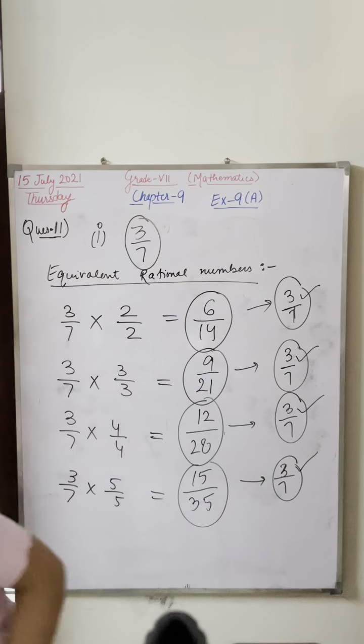Right. So in the same way you have to find the answers in all the other 4 parts. Multiply with 2 by 2, 3 by 3, 4 by 4, 5 by 5. When you cancel it on table 2, 3, 4, 5, you will get the same fraction, the same rational number. That's why these are equivalent rational numbers. Now let's start with the next question.